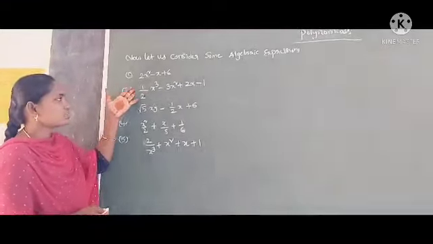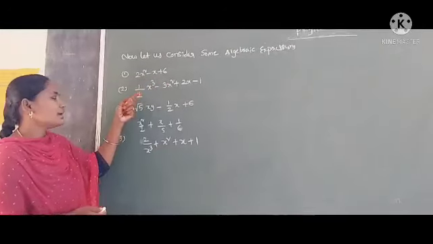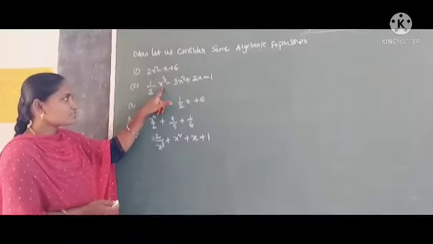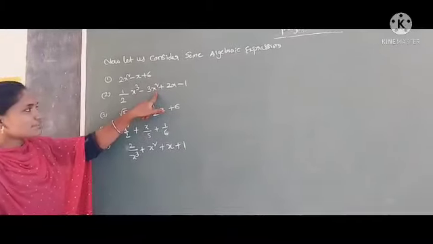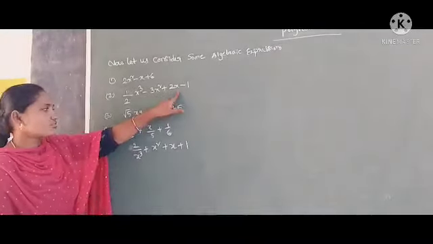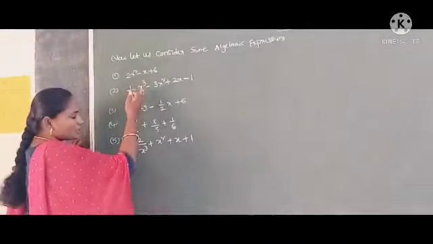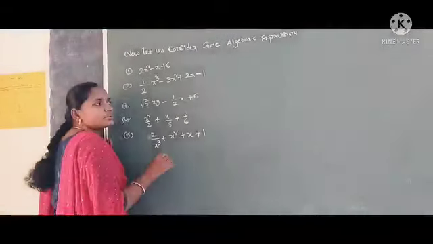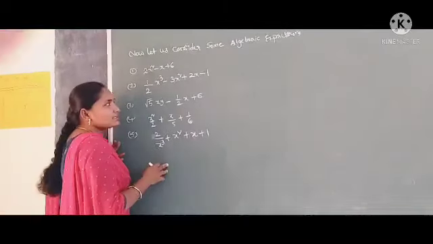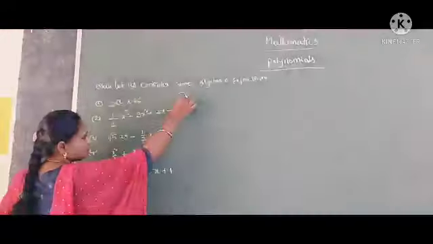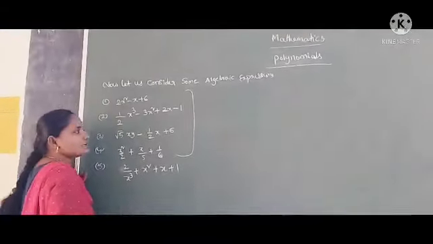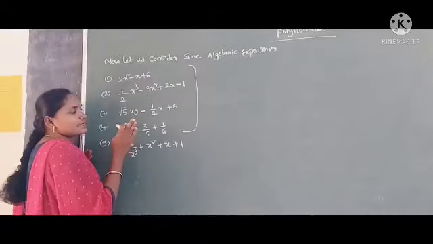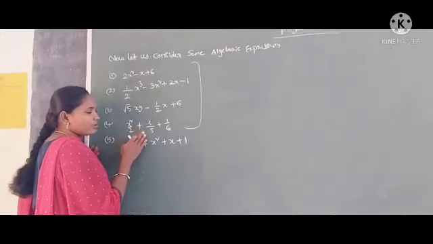In these expressions, we have the variable x, and the exponent of x is 3, 2, and 1. Observe all these expressions: the variables have exponents. In the first 4 algebraic expressions, every variable has a non-negative exponential power.